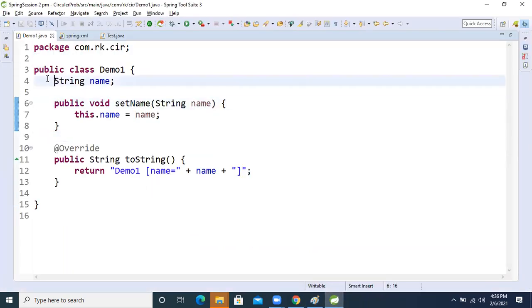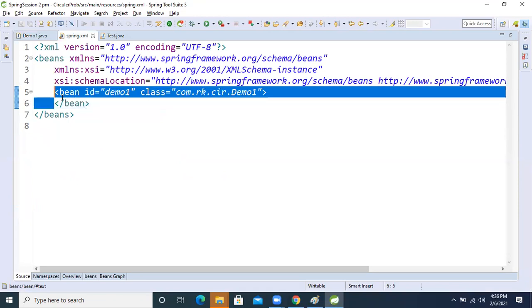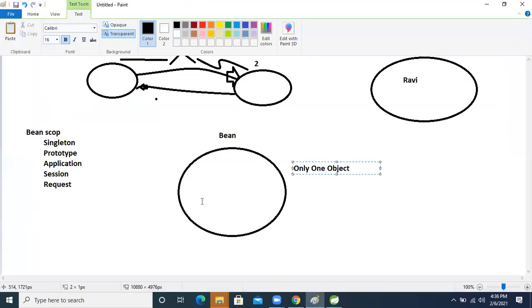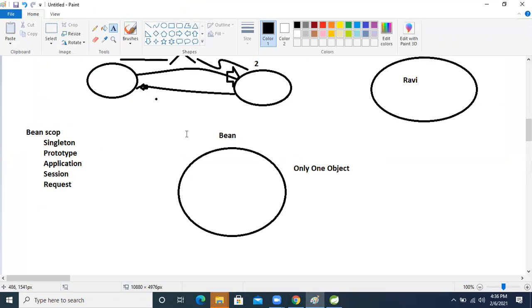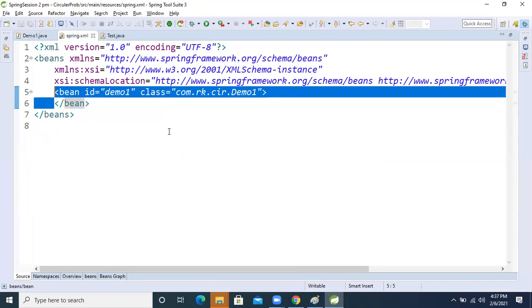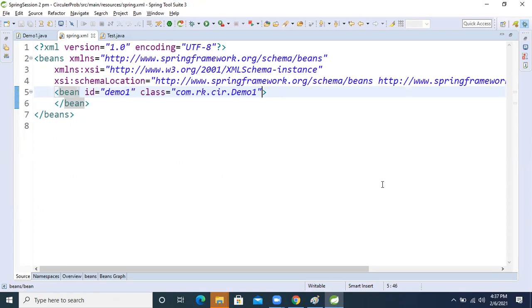For example, we have this object. This is only a demo, and we did everything by default. One more thing: in Spring, the interviewer will ask, by default our bean is singleton only, right? If we want to make it something else, what will we do? We will take another property. Just now I will show those things.